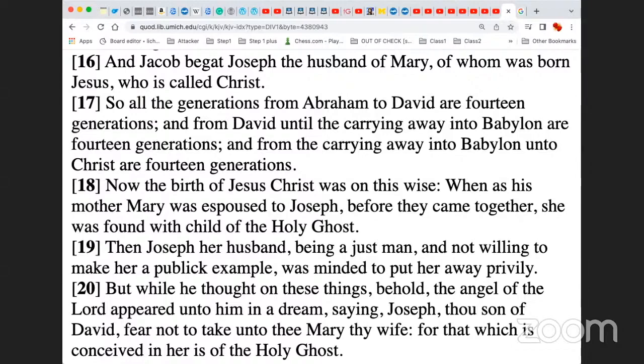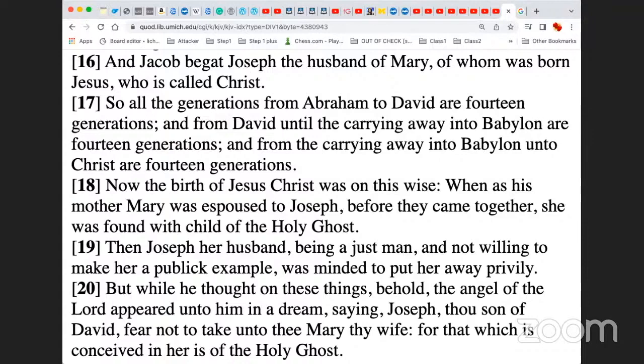And Jacob begat Joseph, the husband of Mary, of whom was born Jesus, who is called Christ. So here, who is Joseph's father? Jacob. Who is Jesus' mother? Mary, because it says of Mary was born. Okay, so who is Jesus' father? Jacob. I mean, Jesus' father is Joseph.